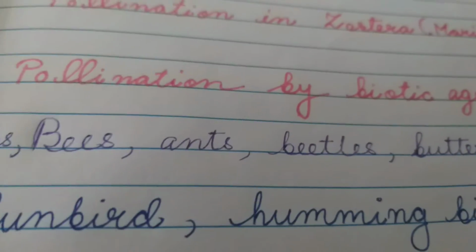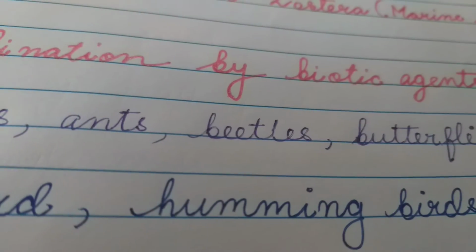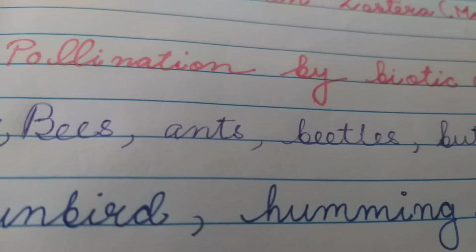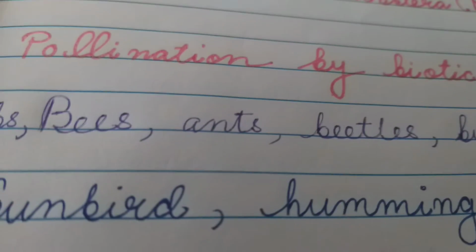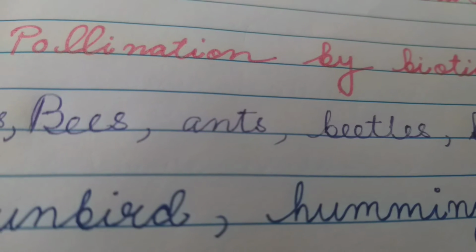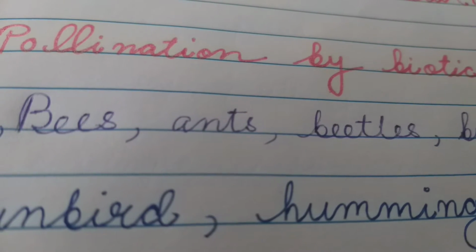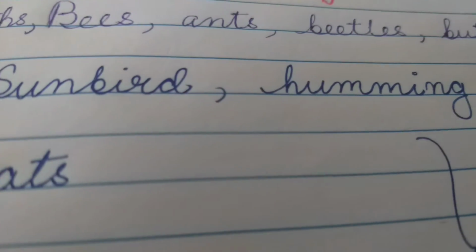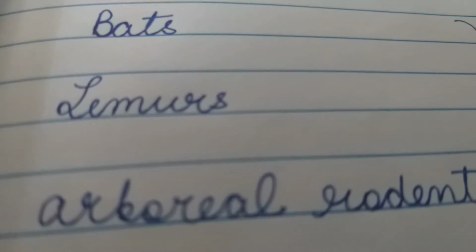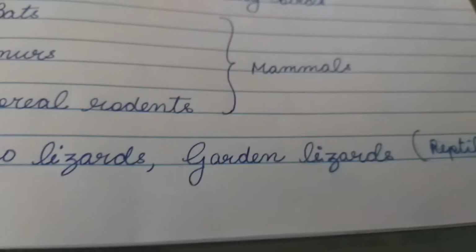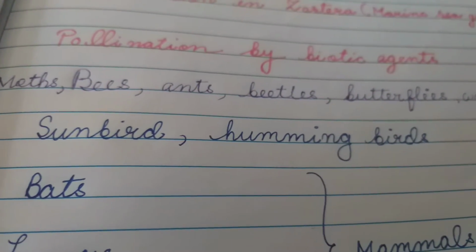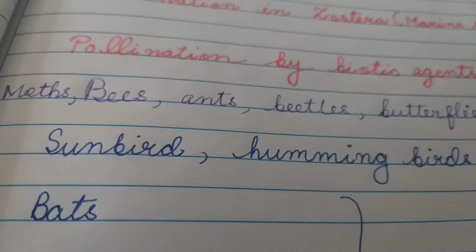Now, pollination by biotic agents. A large proportion of plants use biotic agents for achieving pollination. The major biotic agents of pollination are insects, birds, mammals, and reptiles. Insects are the most dominant biotic agents of pollination.